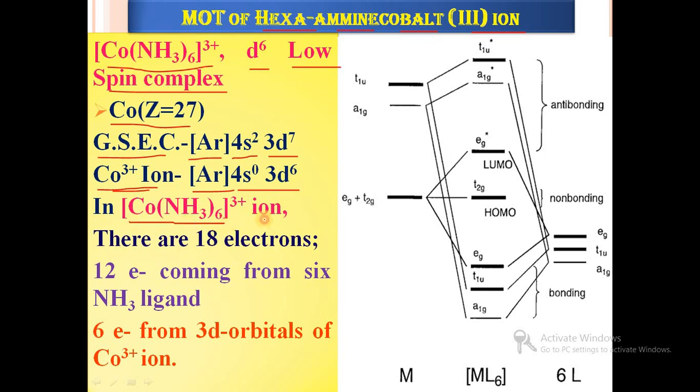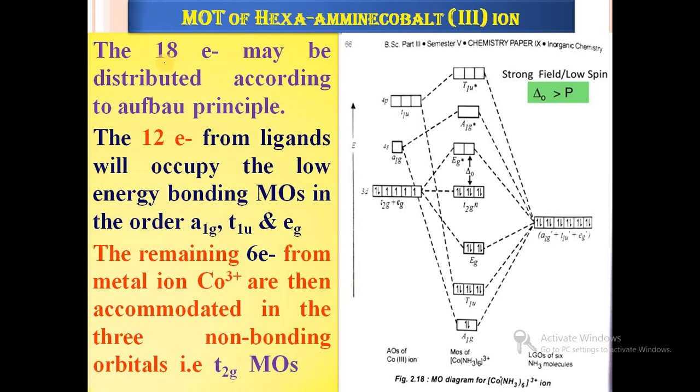And in [Co(NH3)6]3+ there are a total of 18 electrons: 12 electrons come from the six ammonia ligands and 6 electrons come from the 3d orbitals of the Co3+ ion. So 12 plus 6, that is 18 electrons, are present in the complex. Then the 18 electrons are distributed according to the Aufbau principle, that is, electrons are filled into the low energy orbitals first and then into the higher energy ones.